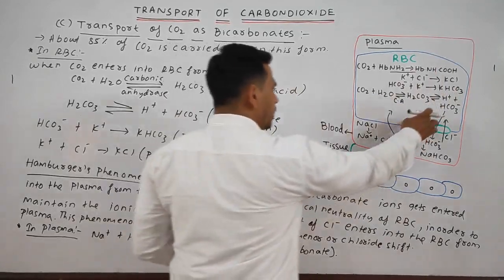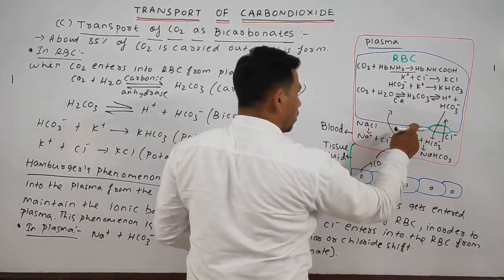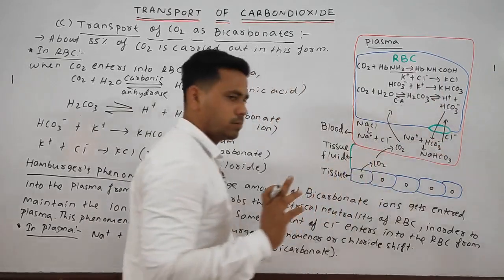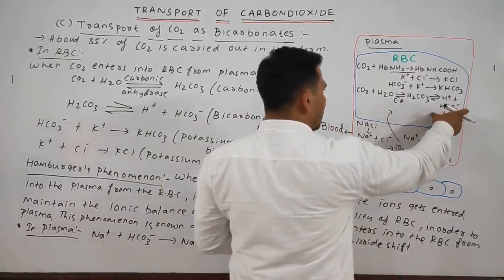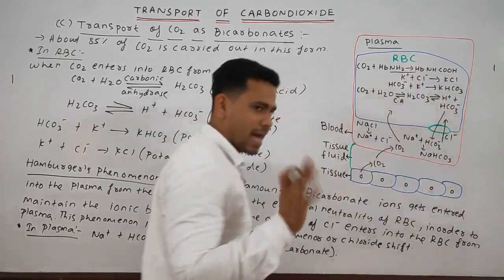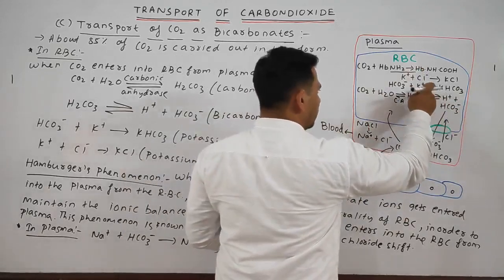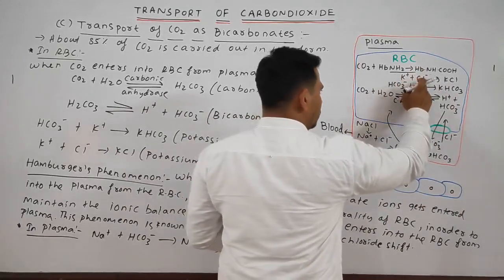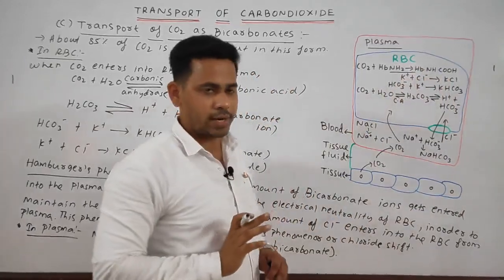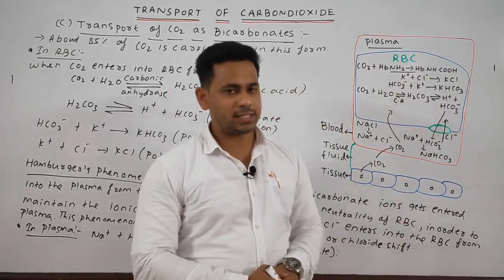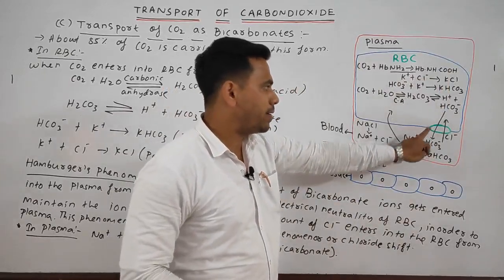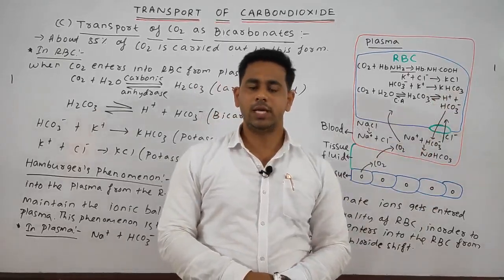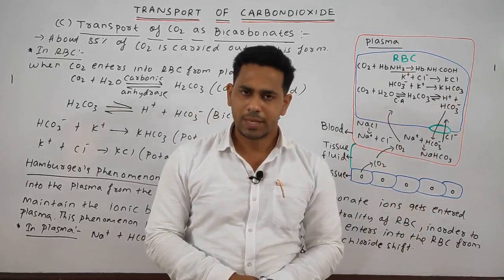Whenever the bicarbonate comes out to the plasma from the RBC, sodium combines with the bicarbonate to form sodium bicarbonate. Similarly, some bicarbonate combines with the potassium which is present inside the RBC to form potassium bicarbonate, and some potassium combines with chlorine to form potassium chloride. This exchange of bicarbonate ion and chlorine is known as Hamburger's phenomenon or the chloride shift.